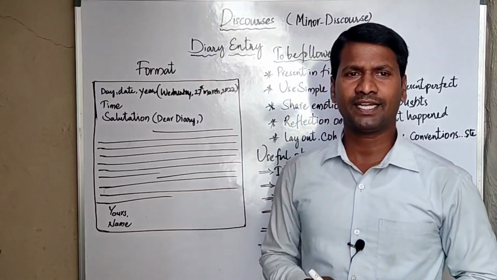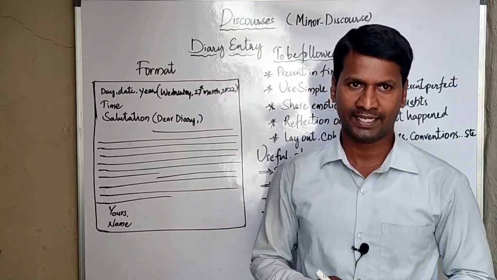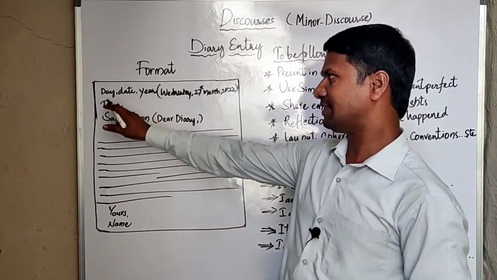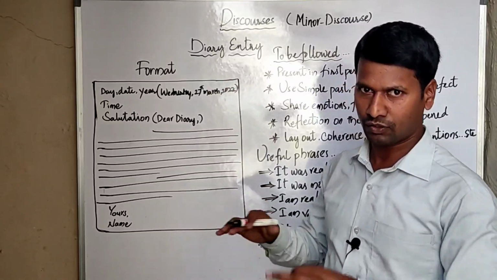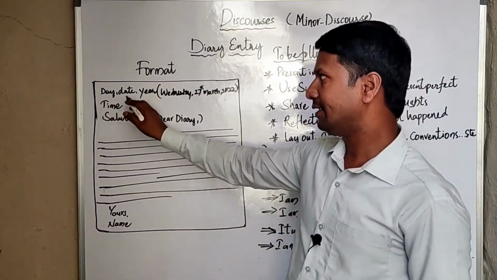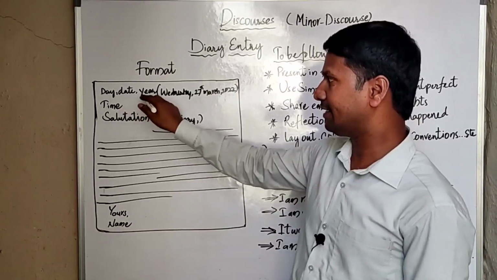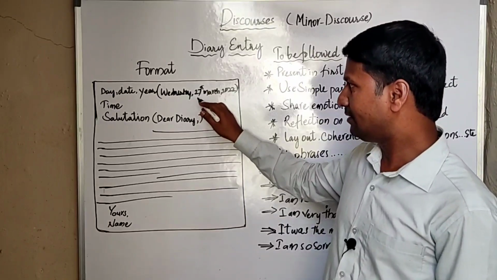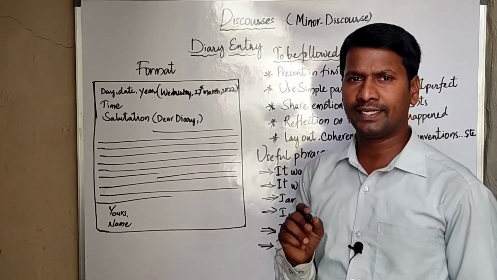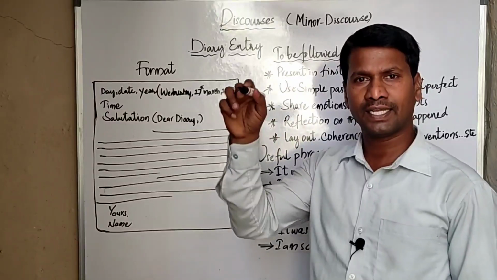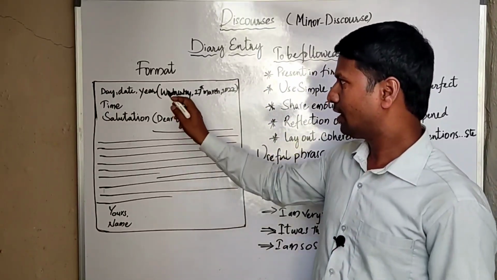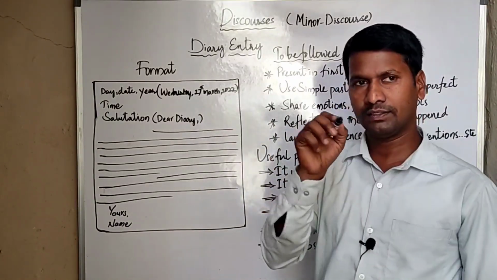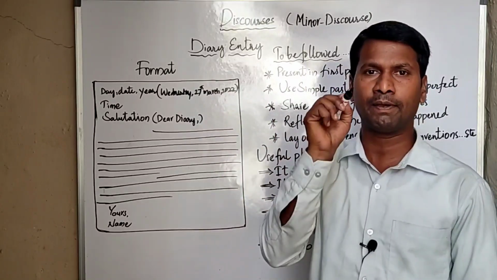Well, when we want to present the diary entry, how should we present it and what are the things to be followed? Here is the format of the diary entry. The first thing, follow a box to mention the diary entry, and day, date, year. When we write the day and date, first write the day as Wednesday, after that we put a comma, then 27th March. Do not write the date like 27/3/2022. Mention it clearly: Wednesday, comma, 27th March, comma, and after that you can mention the year. When you mention the year at last, do not keep a full stop.